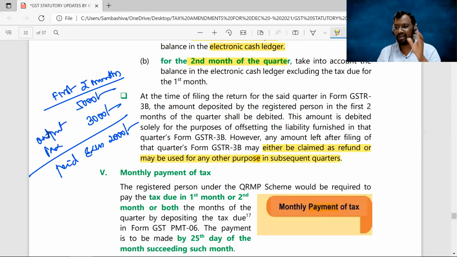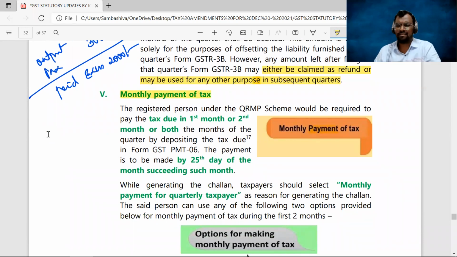See, if you fall short, suppose that your liability is 5,000 but you pay only 3,000 in the first 2 months, now the remaining 2,000 you have to pay along with GSTR 3B. But in case you paid in excess, you already paid 5,000 in the first 2 months, and your ultimate liability is 3,000 for all the 3 months, that means you paid in excess 2,000 rupees. That excess amount, either you can claim as a refund or you can use it for your subsequent quarters. The option is given to you. Clear, sir? Next.